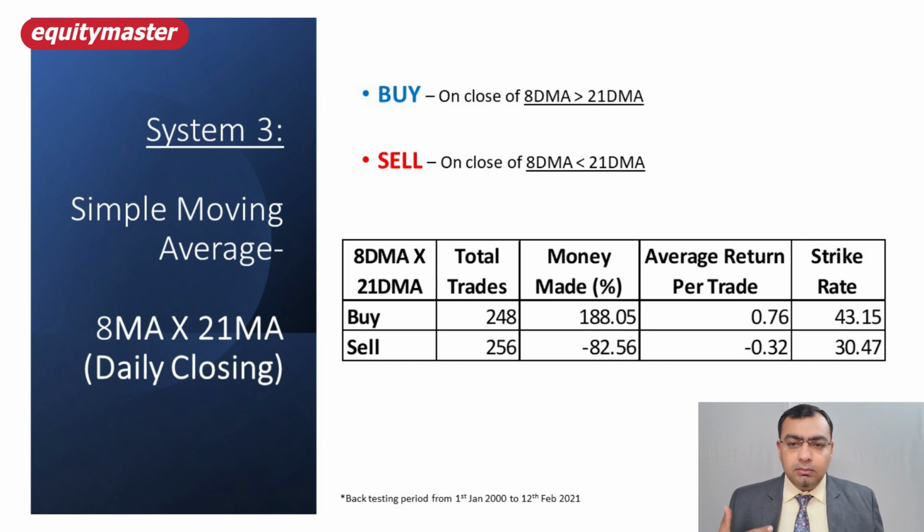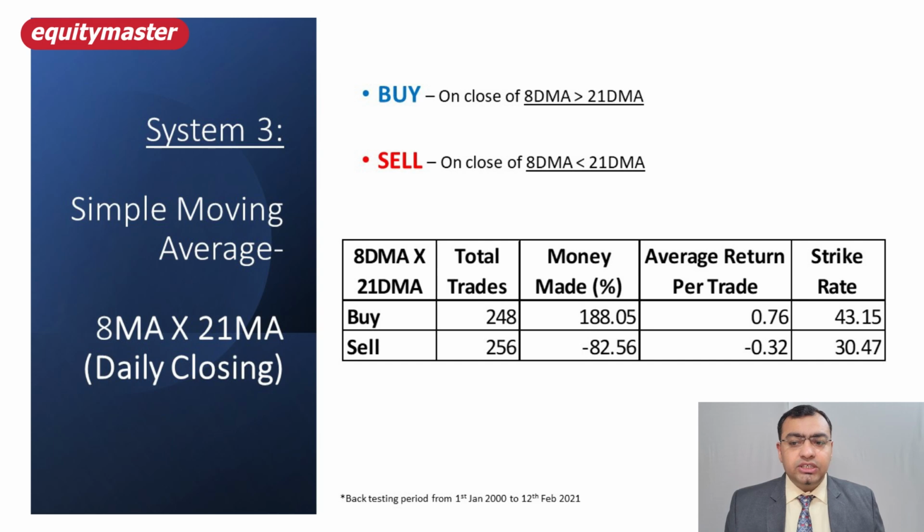Because these are daily, the number of trades might be lower. On hourly, you might get slightly more trades. On 2 hours, you might get more trades than daily. So you can choose the time frame accordingly, based on your need. The average return is 0.76% and strike rate is 43%. Again, on the sell side, this system is not working.